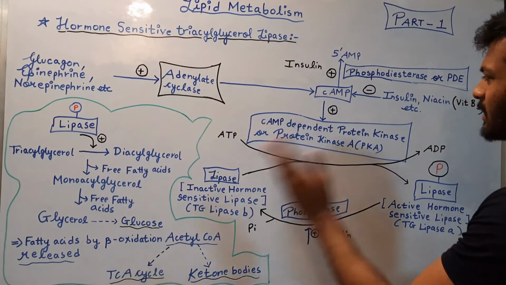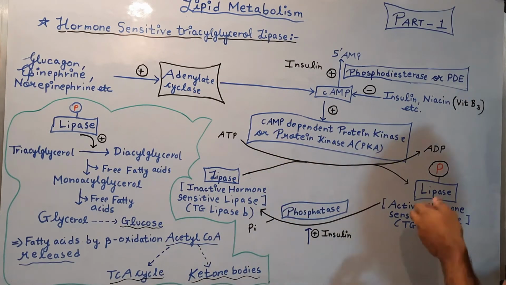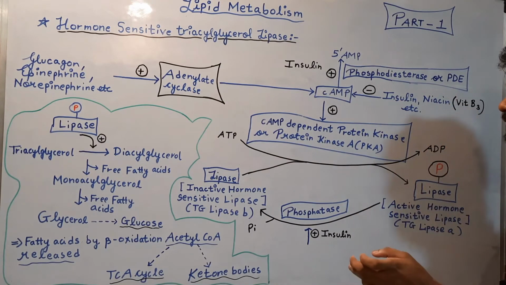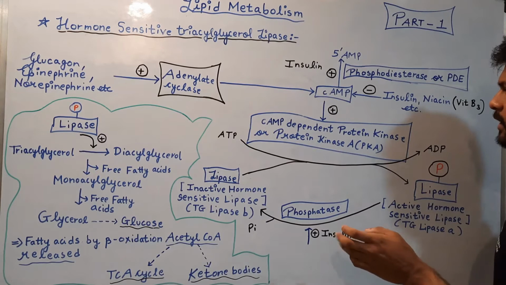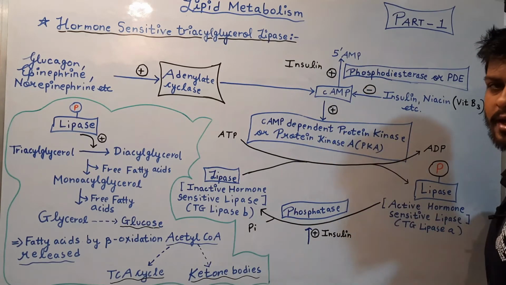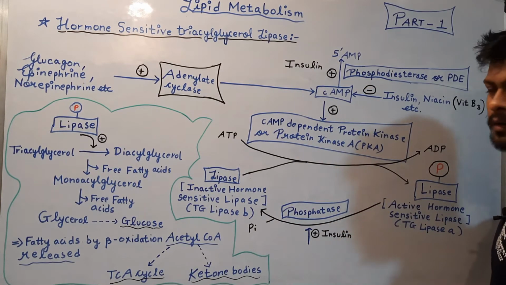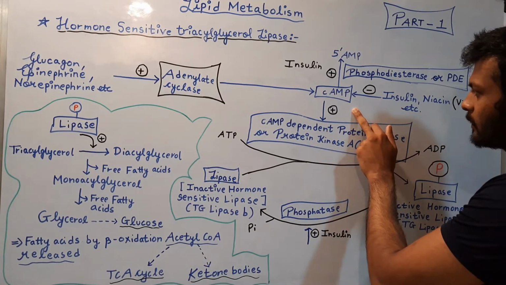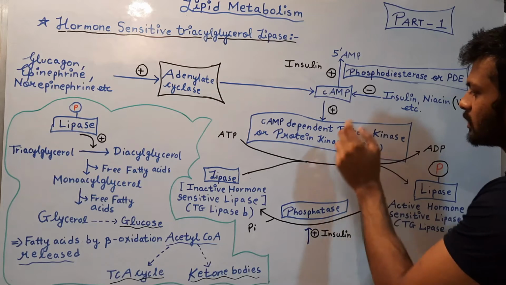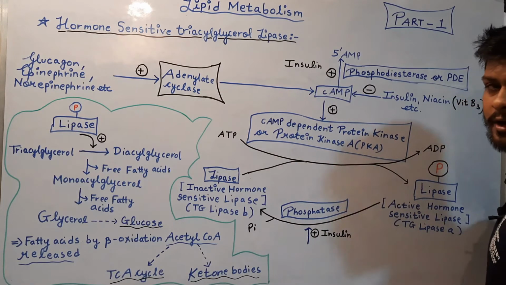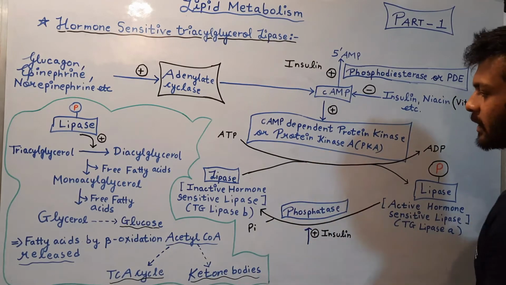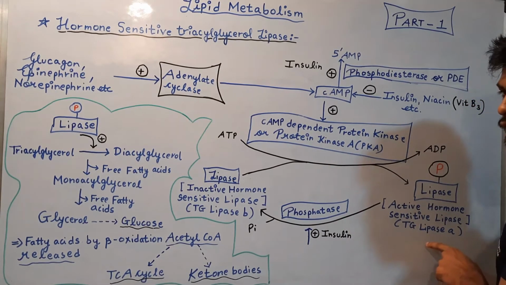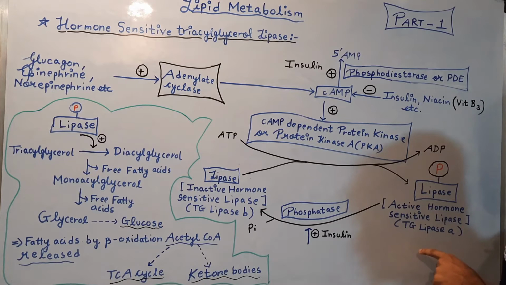Now we will see the negative regulation part. It is exactly opposite of this. A rise in the insulin and niacin levels in the blood inhibits cyclic AMP formation. If cyclic AMP formation does not occur, protein kinase A will not get activated. If this will not get activated, active lipase will not be produced.